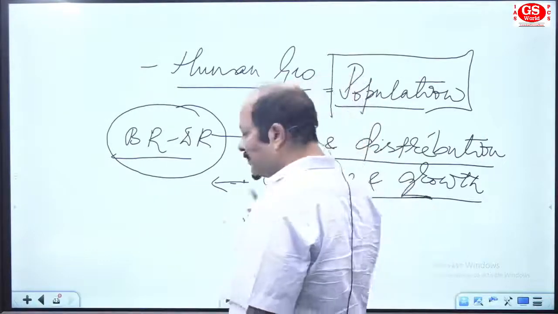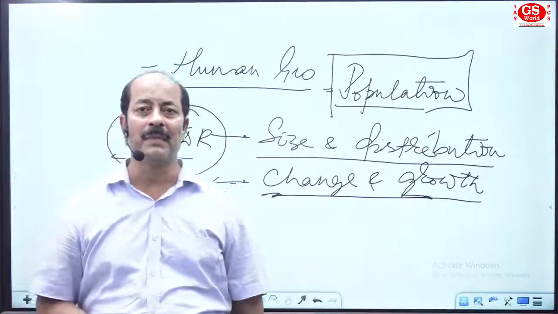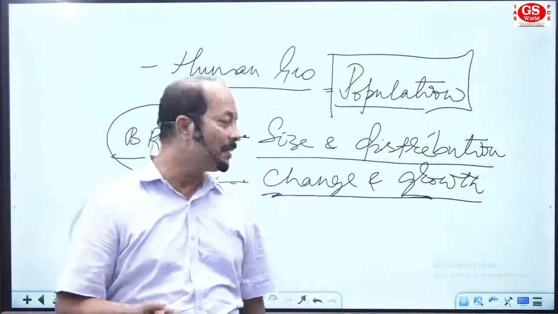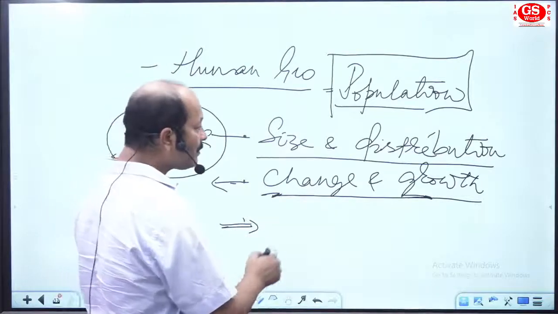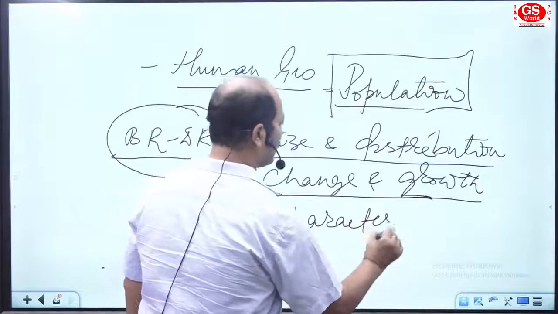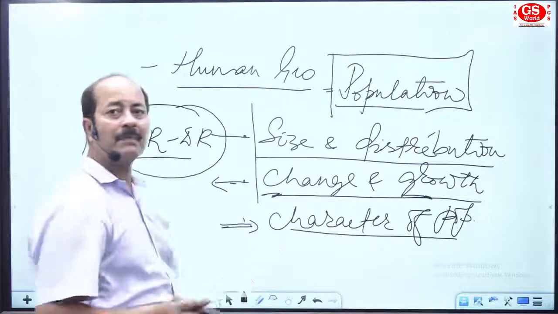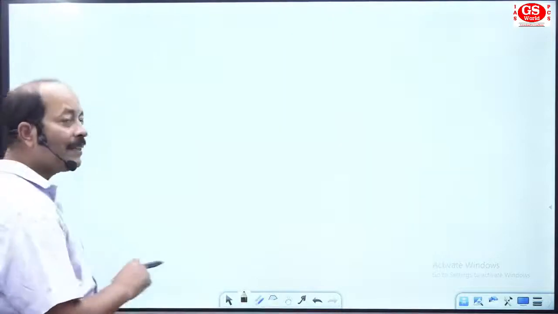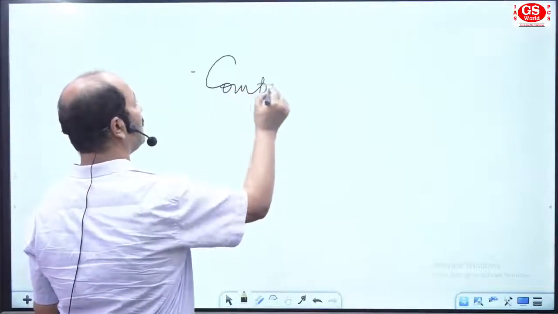Population growth is a different thing. One is a change in quantity of population, second is a change in quality of population. Now the third area you have is character of population. Character of population means, try to understand this area, I am telling you. Character means what? Character of population means composition of population.